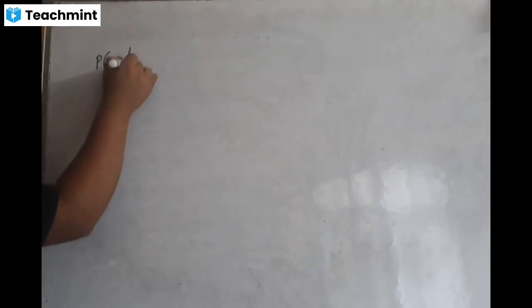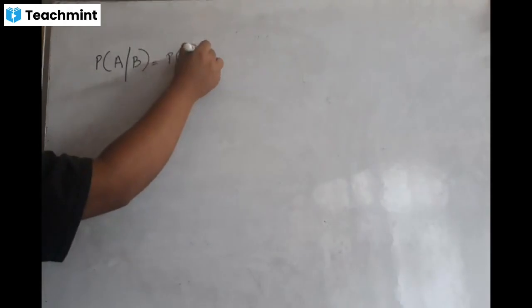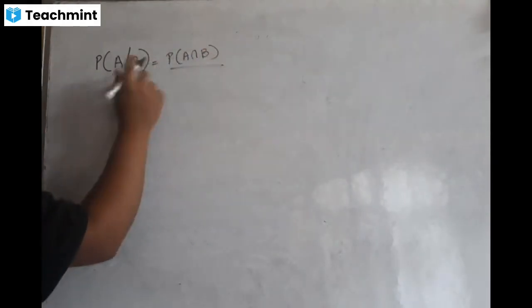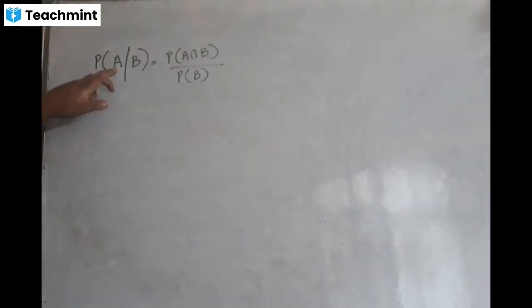This is the definition: probability of A such that the event B has already occurred is equal to probability of A intersection B divided by probability of B. How do you read this? I am trying to find the probability of A under the condition that the event B has already occurred. Is that clear?